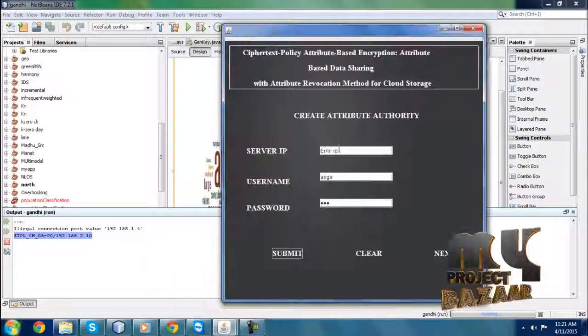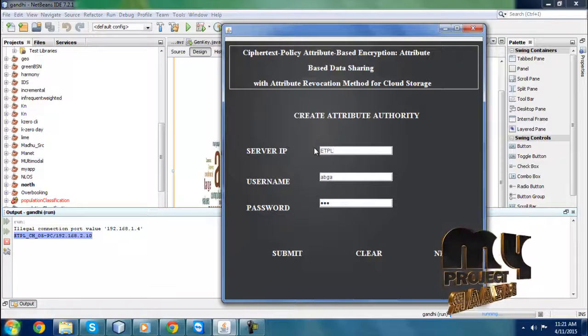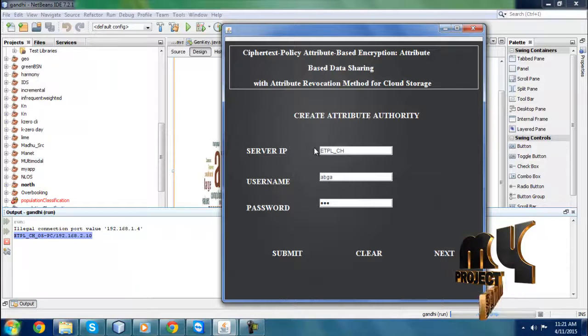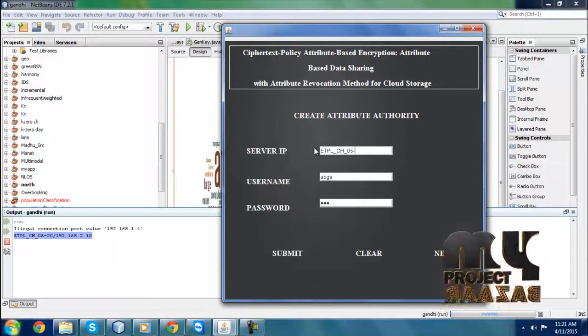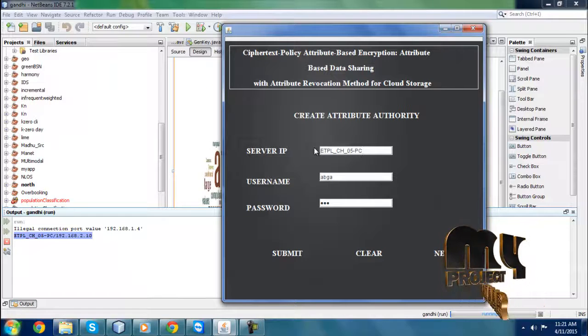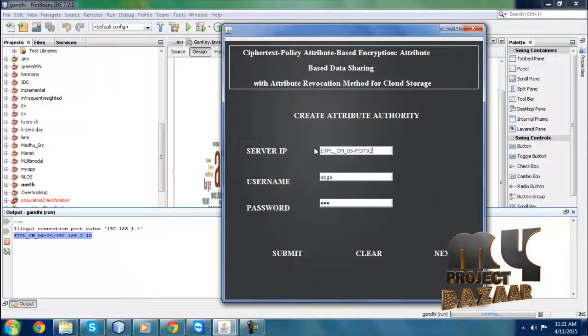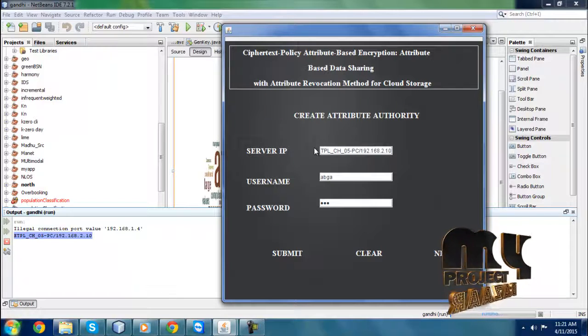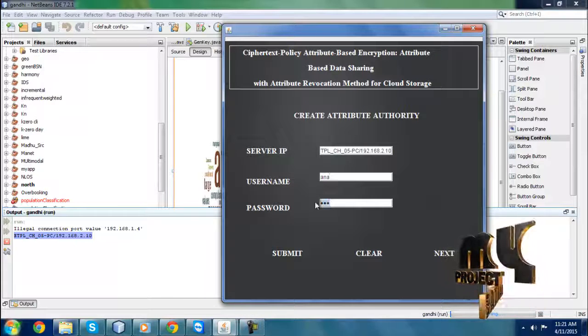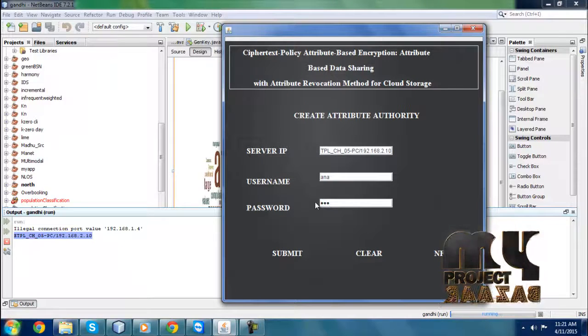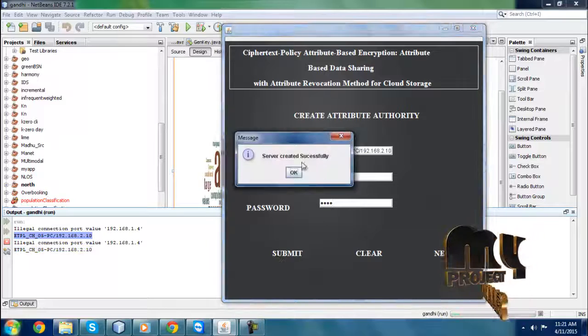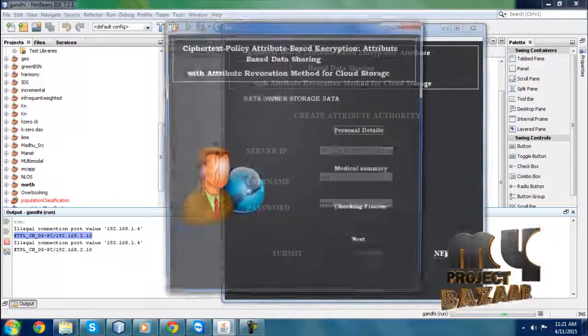Then I am going to enter the correct IP, that means ATPL_CH_05-PC / 192.168.2.10, and the username ANA and the password ANA. I'm clicking the submit button, and next I'm clicking next.